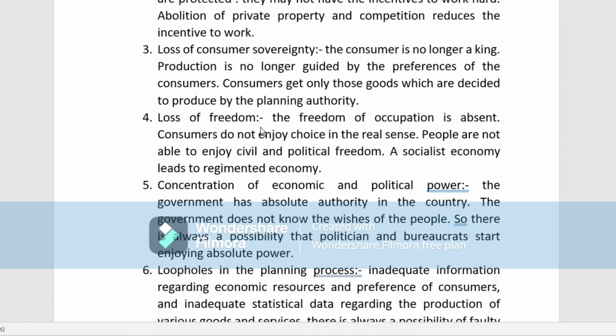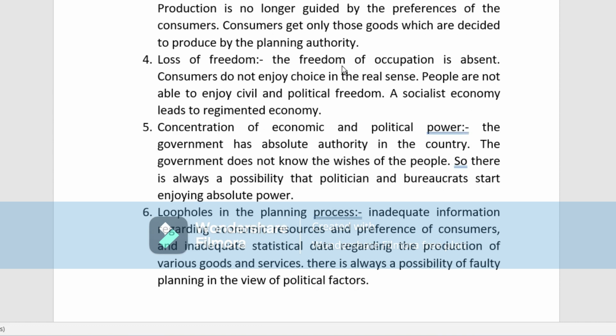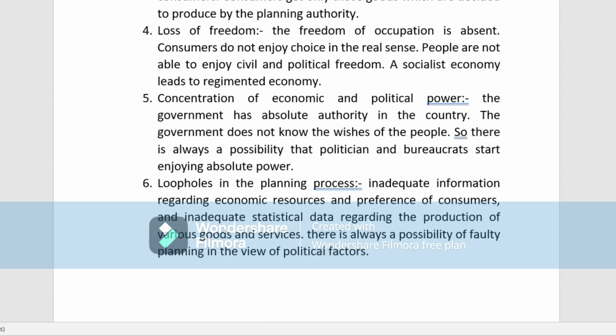Next is loss of consumer sovereignty. This is where the consumer is no longer a king. The producer is no longer guided by the preference of the consumer. What is the need of the consumer? The producers are not guided by the consumer. Consumers get only those goods which are decided by the planning authority. Whatever is decided by the planning authority, the consumer will get those goods only.